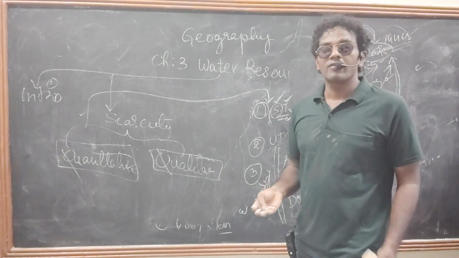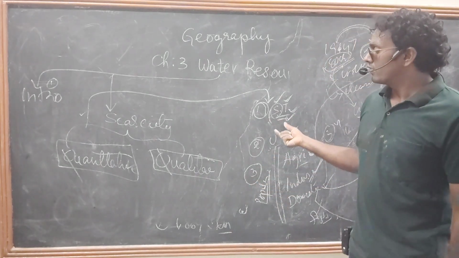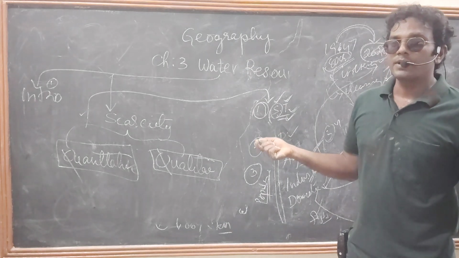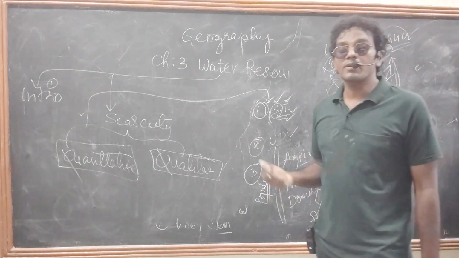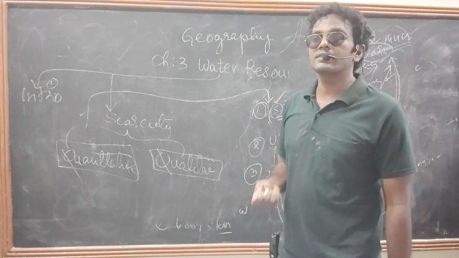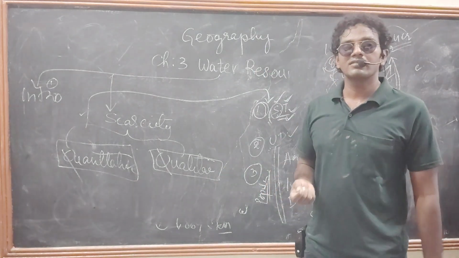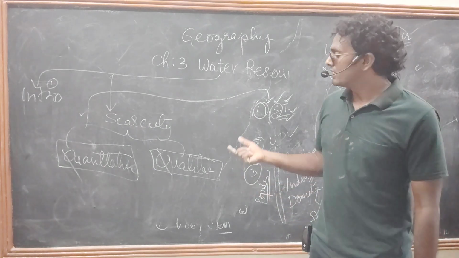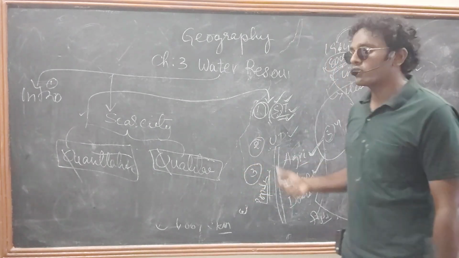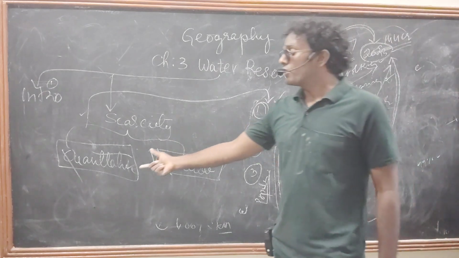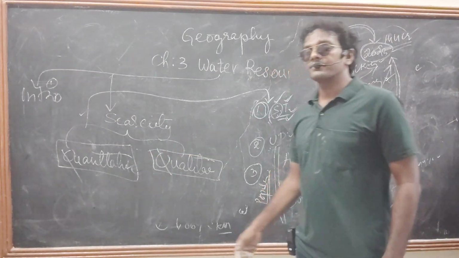In summer, we know Krishna, Godavari and Kaveri, these rivers are not perennial. They are seasonal. Seasonal means only in the rainy season they get water. In the summer season there is no water. That's why these people have to face an acute water problem. It comes under quantitative scarcity.